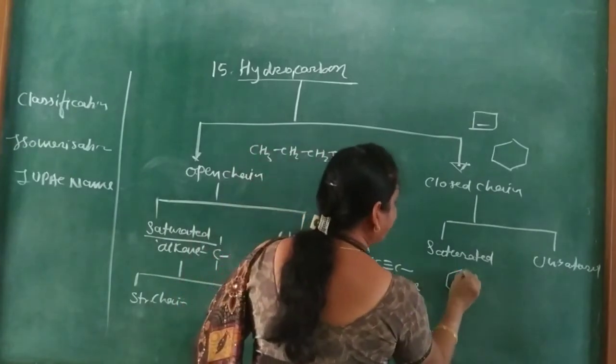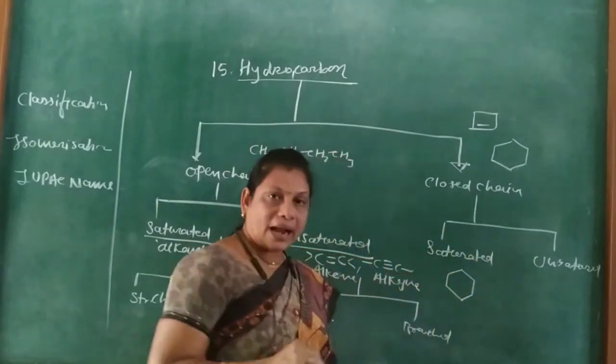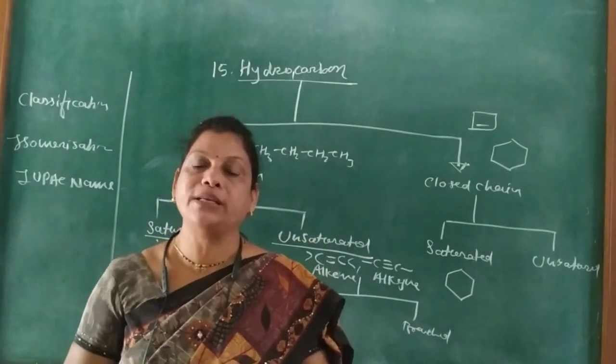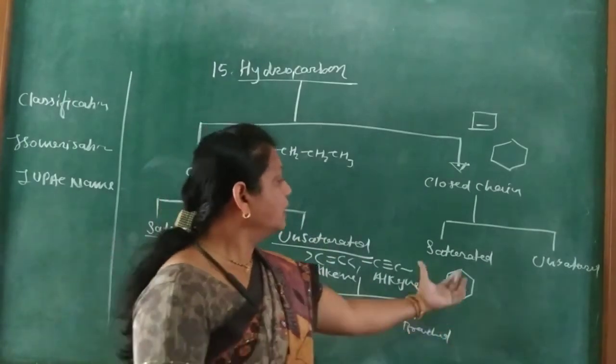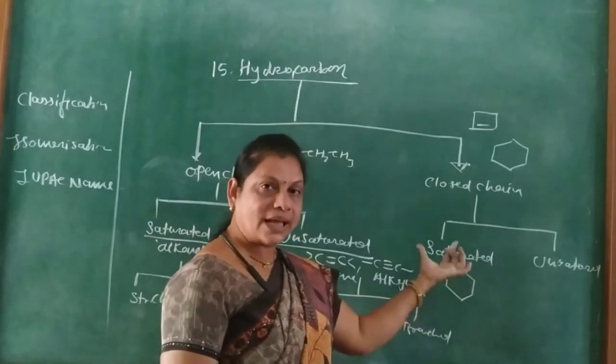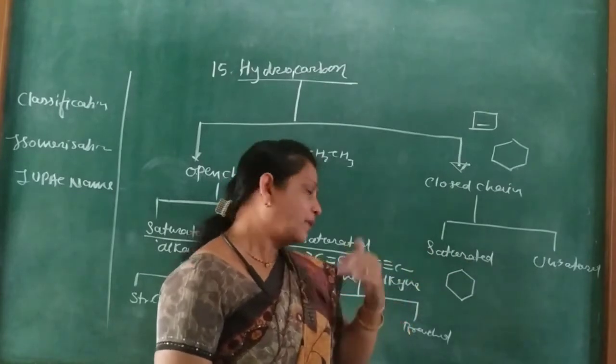Saturated cyclic hydrocarbons contain a single ring in which carbon atoms are bonded to each other by single covalent bonds. They are called saturated hydrocarbons, for example cyclohexane, cyclobutane, cyclopentane and so on.